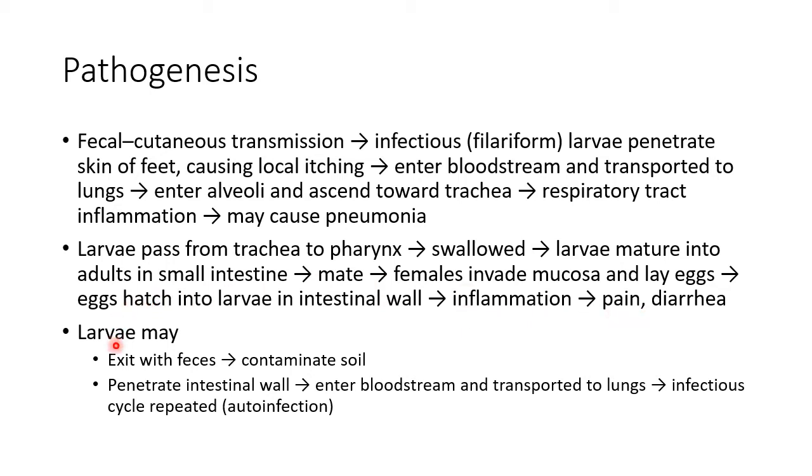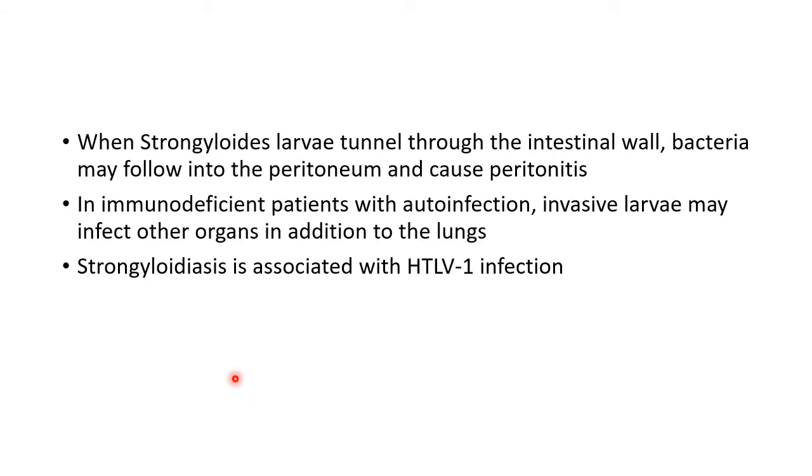The larvae of strongyloides may exit with feces and can contaminate the soil, or they can penetrate intestinal wall, enter the bloodstream, and again be transported to lungs. Thus, the infectious cycle is repeated. This is called autoinfection. This usually occurs in immunodeficient persons.